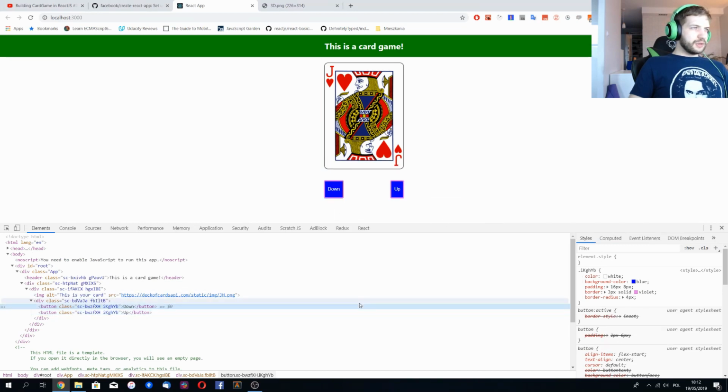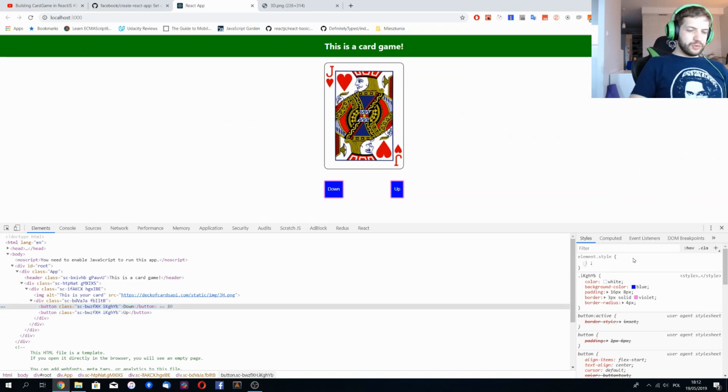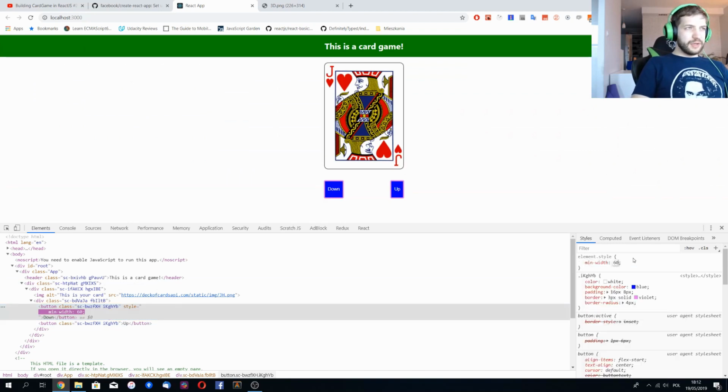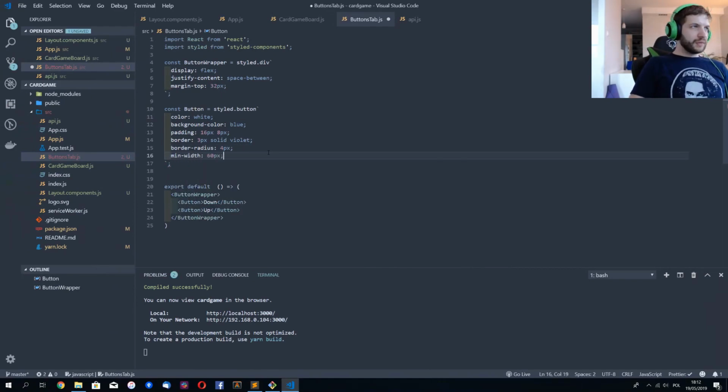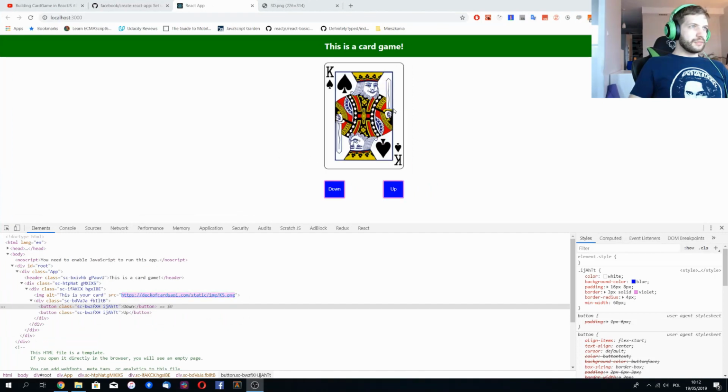You see, this button is way longer than this one, so can we do just something like min width of 60 pixels? Yeah, we can. We can do anything we'd like. Yeah, way better. Okay, so I believe this is a nice place to finish this episode, and we'll continue in the next one. Bye.